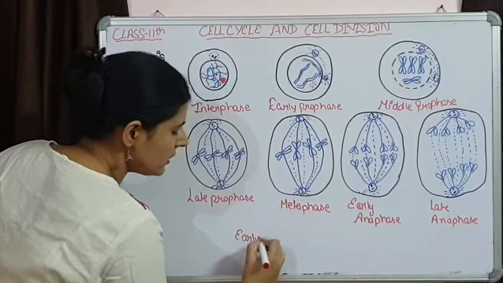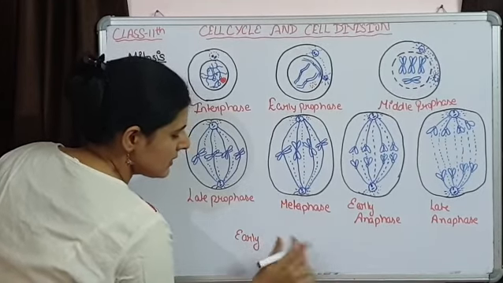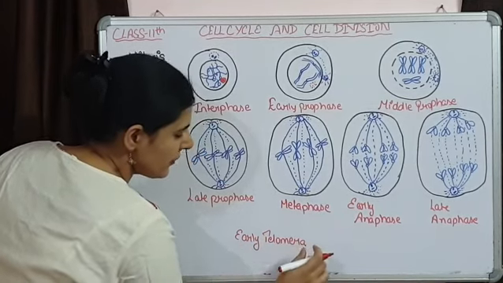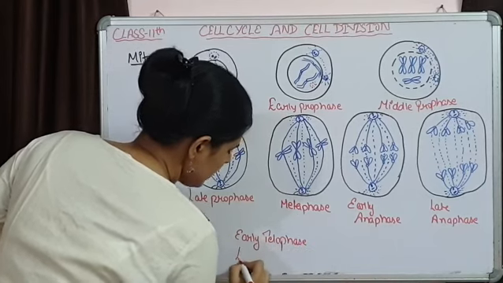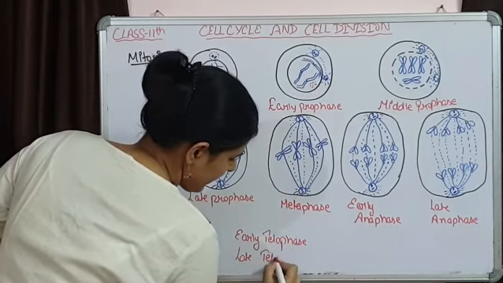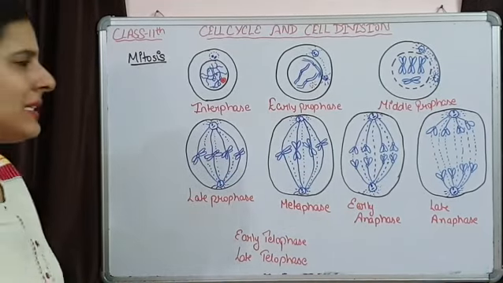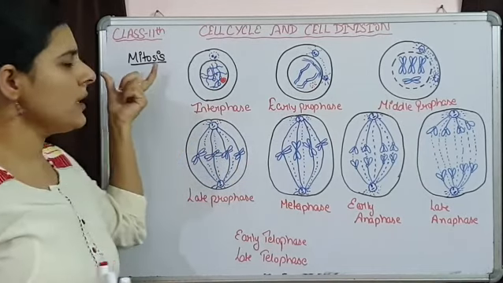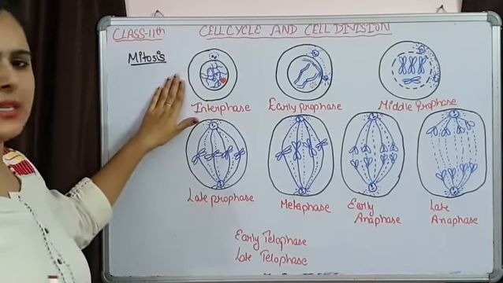I haven't drawn it because of space, but we will discuss them after we complete this much part. Early telophase and late telophase. So these are the phases of karyokinesis in a mitotic division. We are starting with the first one, that is interphase.